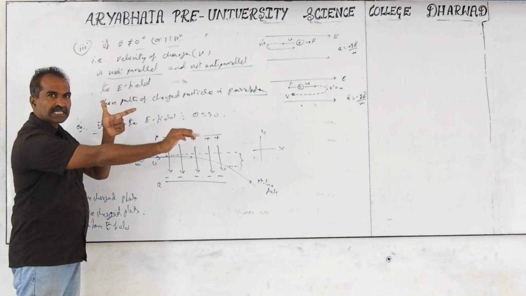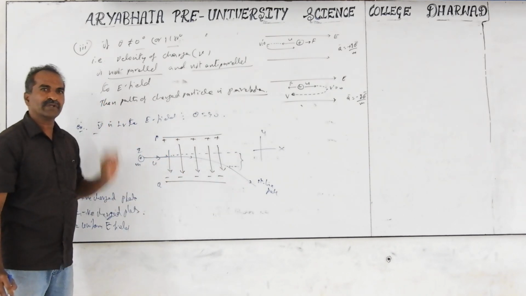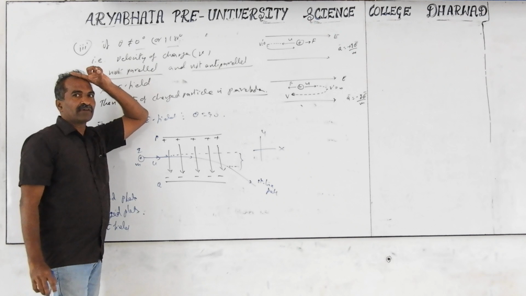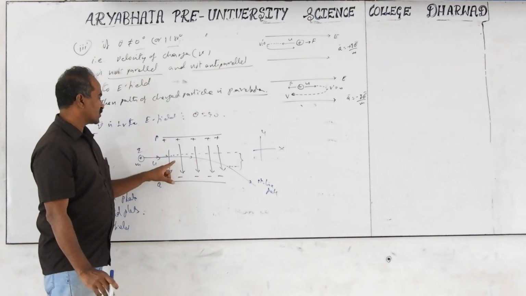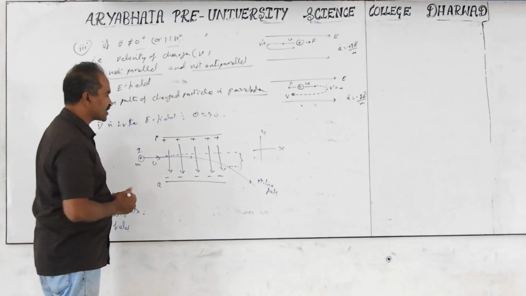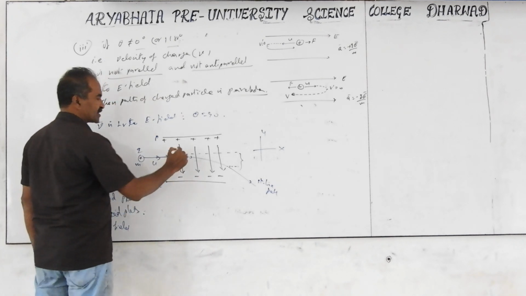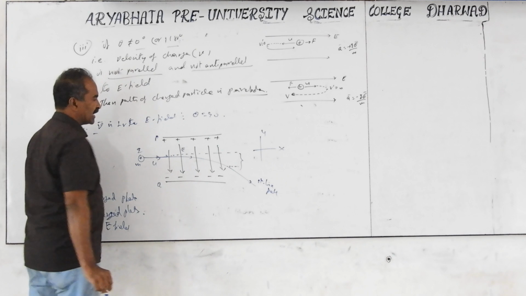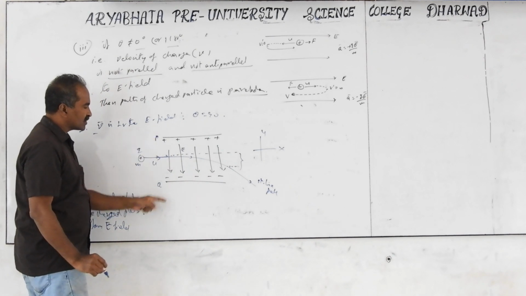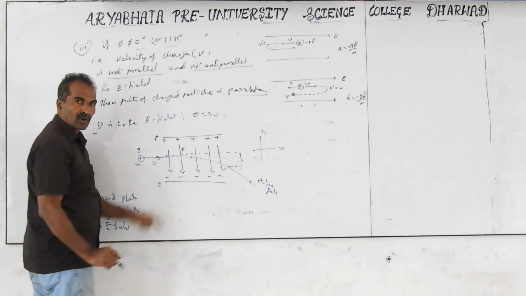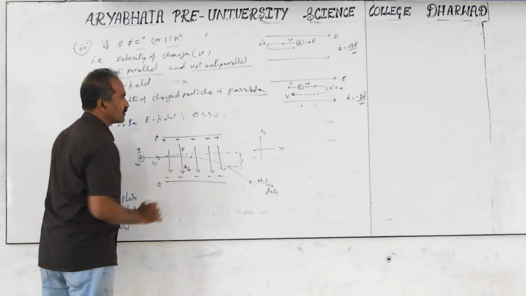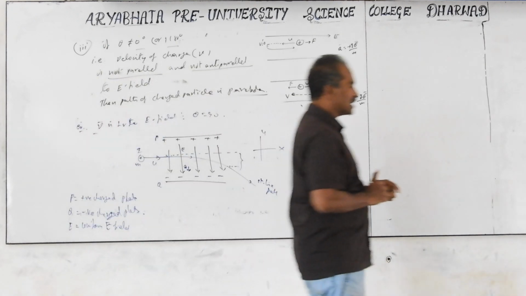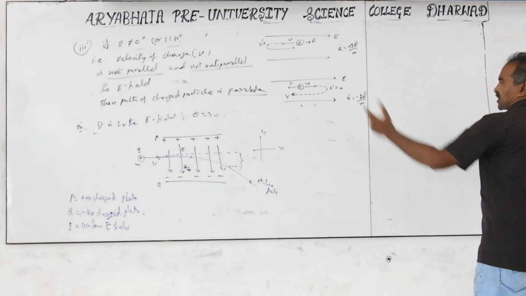The path taken by the projectile is parabolic. Similar to the projectile condition, we take it here, where acceleration due to gravity g is there, here we take a equal to q by m. So the acceleration is a. In what direction is the acceleration acting? In the direction of the electric field. Because it's a positive charge, the electric field is downwards, and when the electric field is downwards, the acceleration is also downwards for the positive charge. If it is a negative charge, the diagram is in the reverse direction.